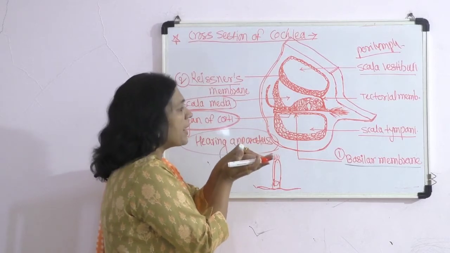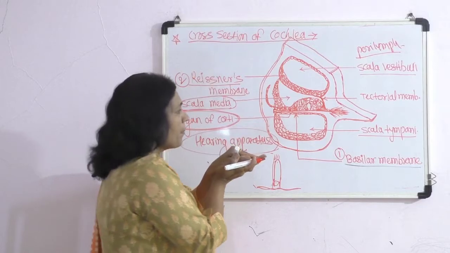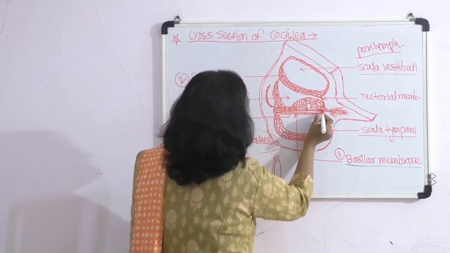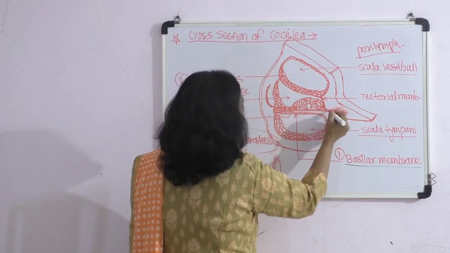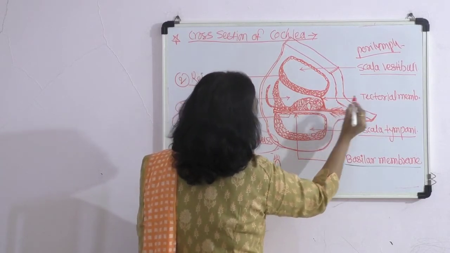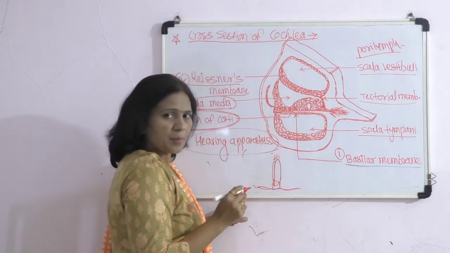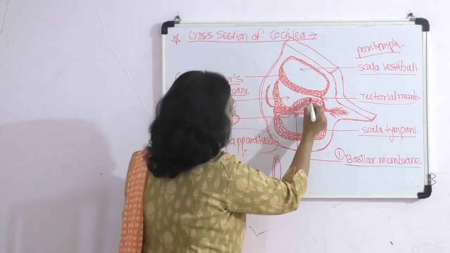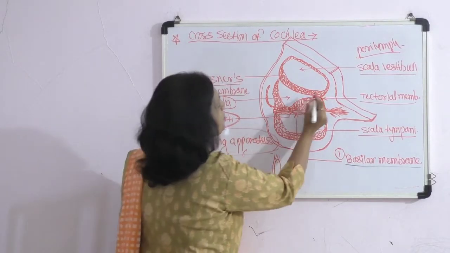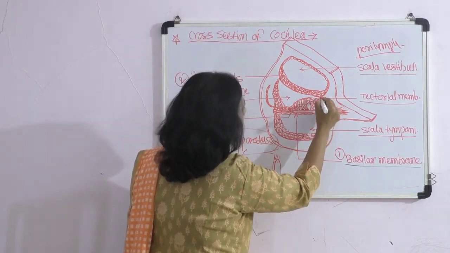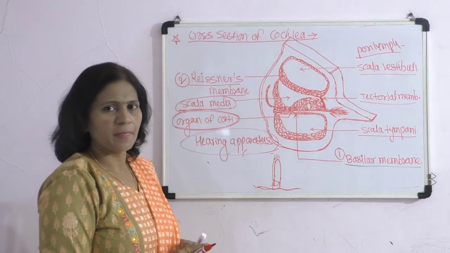And due to the bending of the hair cells, the vibrations reach the afferent nerve, which is present opposite to this tectorial membrane, because the apical end of these hair cells is in close contact with the tectorial membrane.